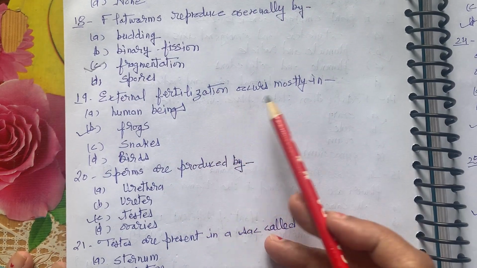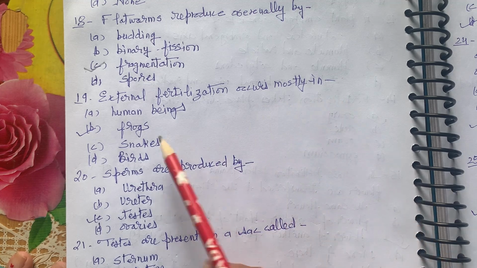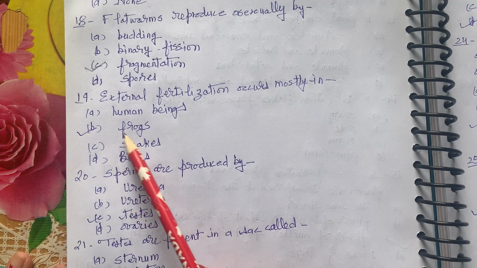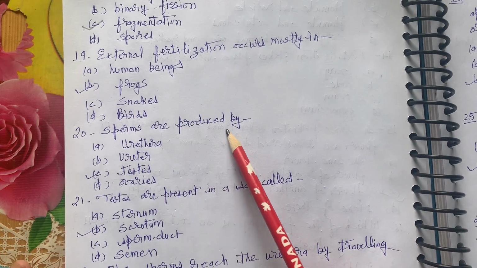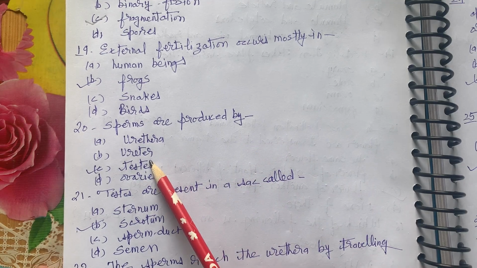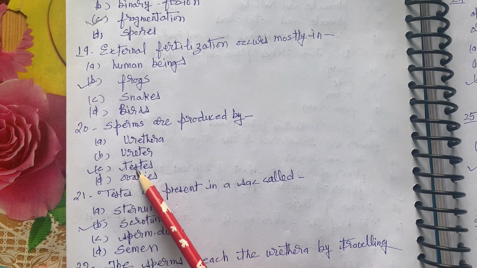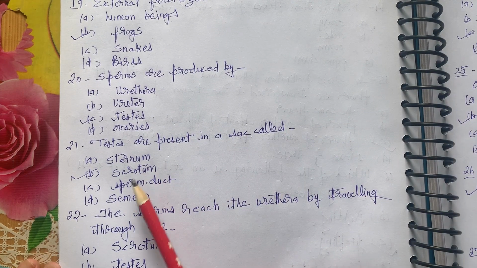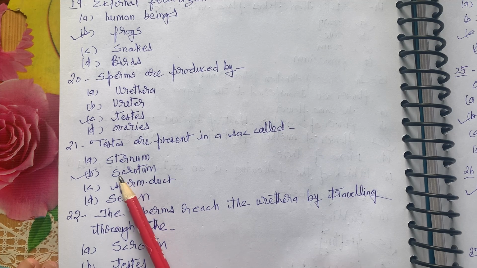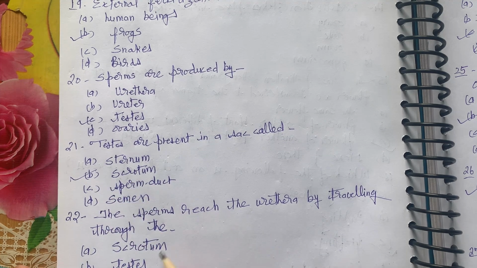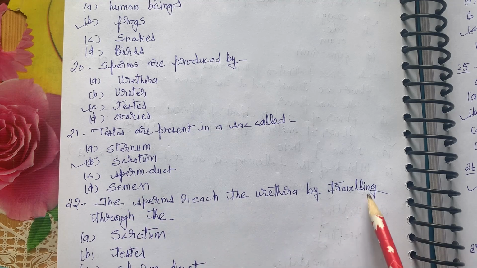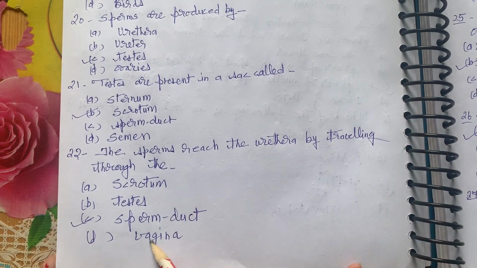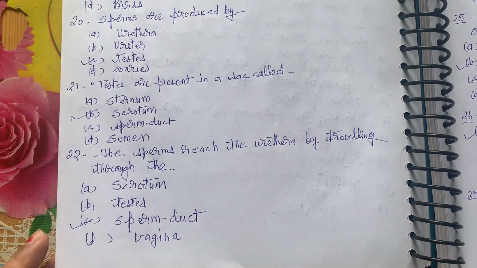External fertilization occurs mostly in human beings, frogs, snakes, birds. Correct option is frogs. Sperms are produced by urethra, ureter, testes, ovary. Correct option, testes. Testes are present in a sac called sternum, scrotum, sperm duct, semen. Correct option, scrotum, B part. The sperms reach the urethra by traveling through the scrotum, testes, sperm duct, vagina. Correct option is sperm duct.